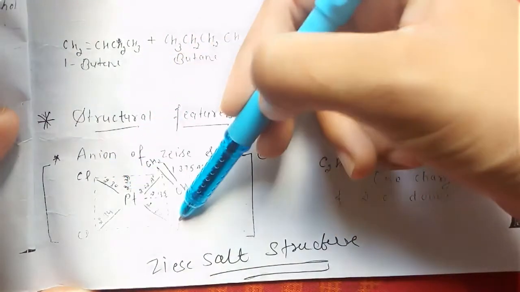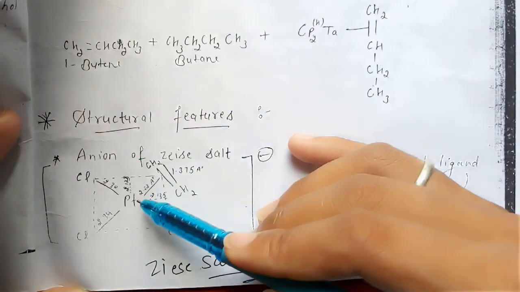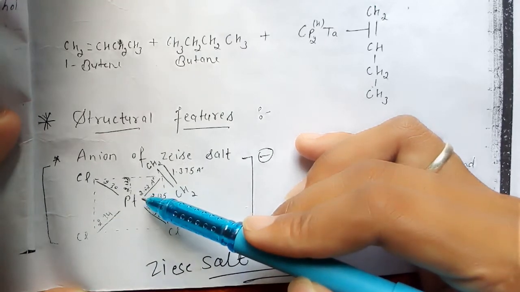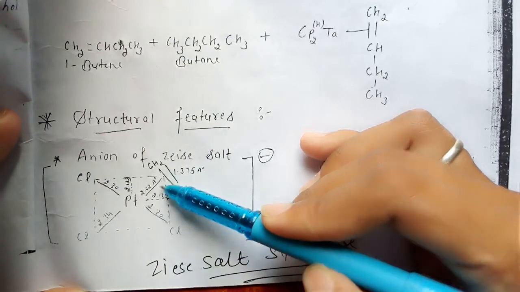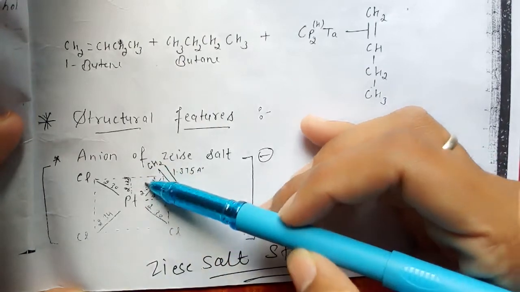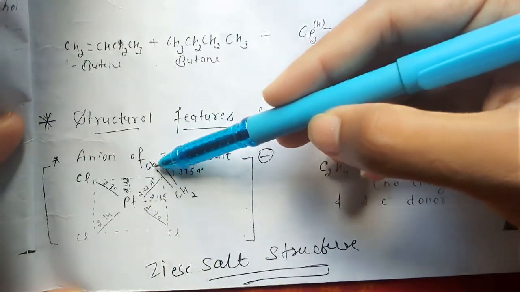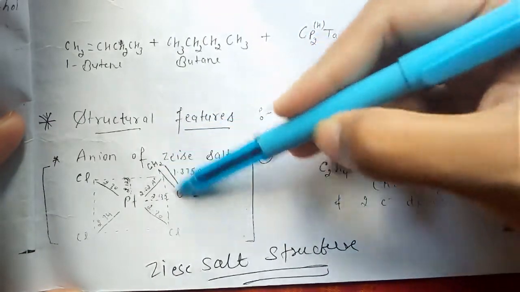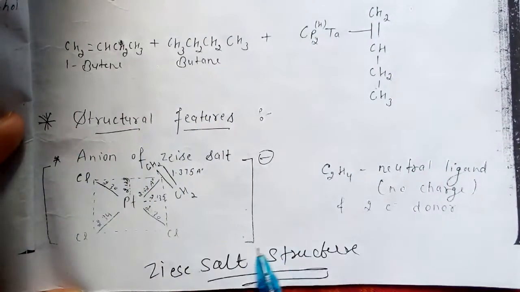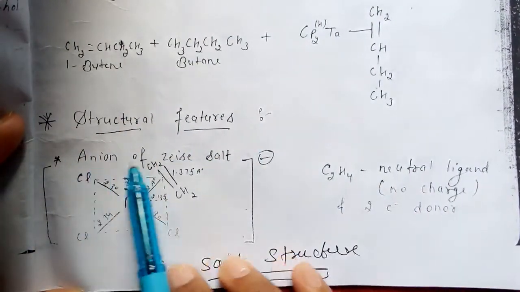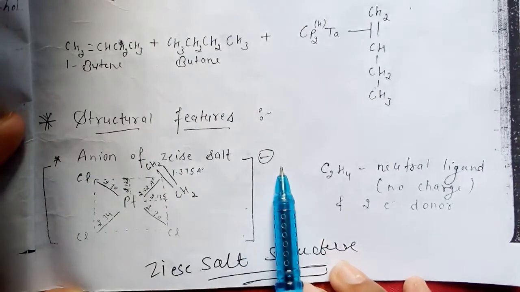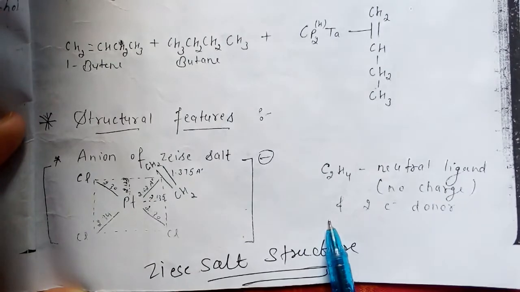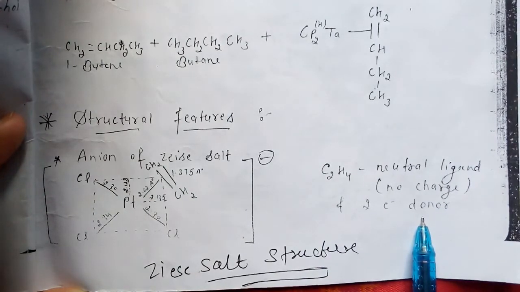You can say opposite distances will be equal, and the distance between ethylene and platinum will be less as compared to these. So that is 2.02 angstrom, right? You have to memorize these bond distances. The distance between carbon and carbon in ethylene is 1.375 angstrom. This is a negative charge formation, so you can say it is an anion of Zeise's salt. So we can show a negative charge here. Ethylene is a neutral ligand, so there is no charge, and it is also a 2 electron donor, right guys?